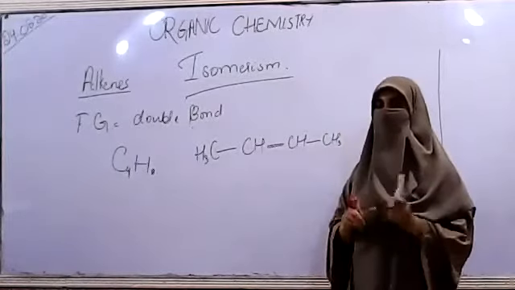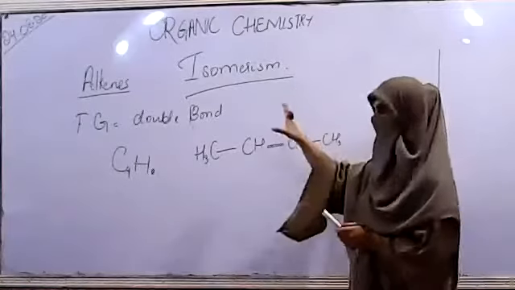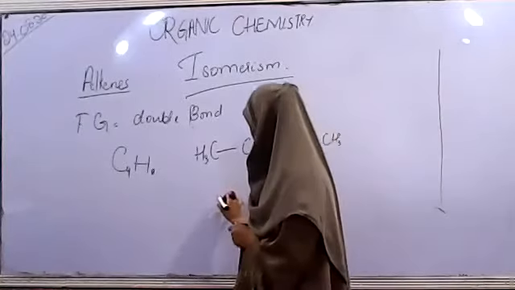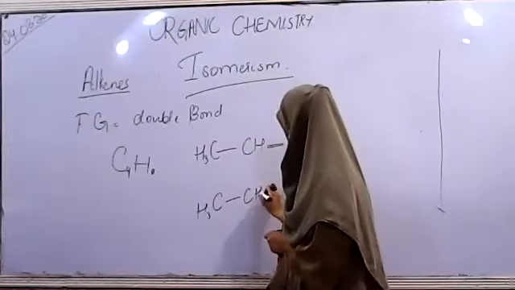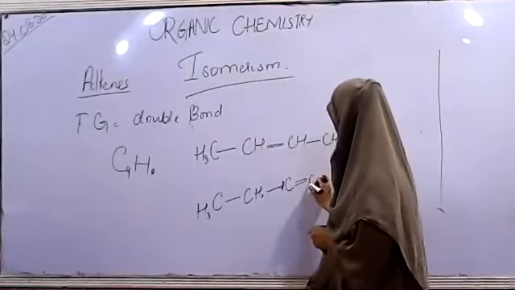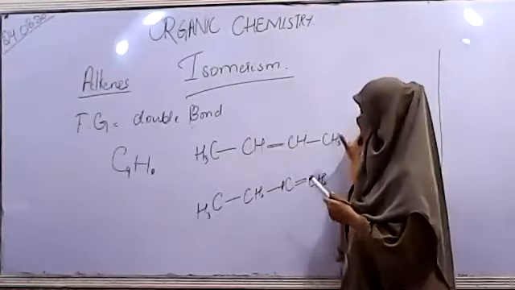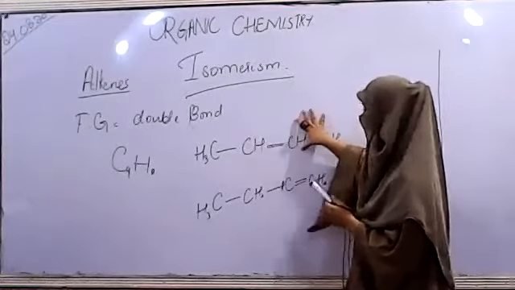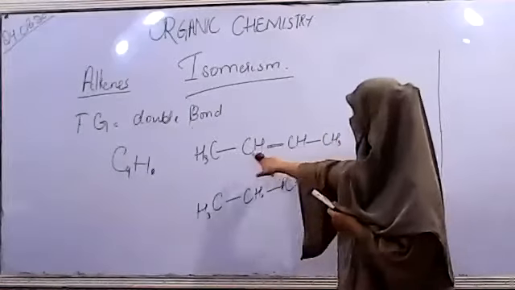Now I'm going to draw one of the isomers. Let's say we have CH3, CH2, CH, CH2. Just focus on the concept of whether these two compounds have a different number of carbon atoms. This is 1, 2, 3, 4.